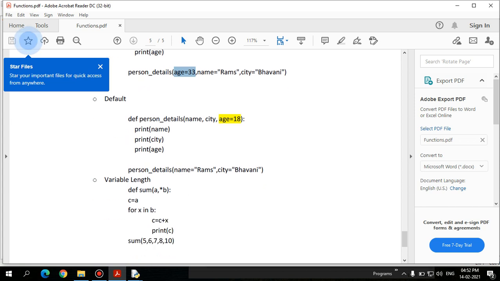And variable length argument is an interesting one, which has an unknown number of arguments to be passed. We don't know how many arguments I am going to pass. Instead, I can give a star as the symbol to say that it is a variable length argument, and it will be treated as a tuple. It will be processed using a loop, and you can access the values in the tuple with the for loop using a variable, and do whatever operations you want within the loop.